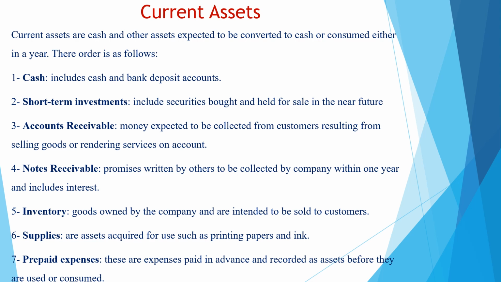Supplies. Supplies are small assets or small tools purchased to be used during the accounting period. Examples of supplies are papers, ink, stationery, and so on. Prepaid expenses are expenses paid in advance. So expenses such as rent, salaries, interest. We are going to explain later what the expenses are.